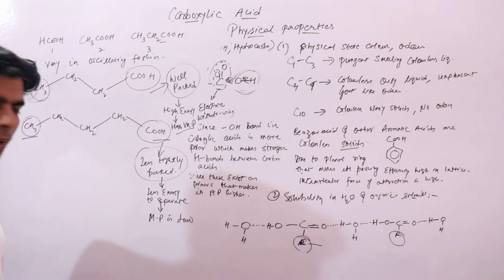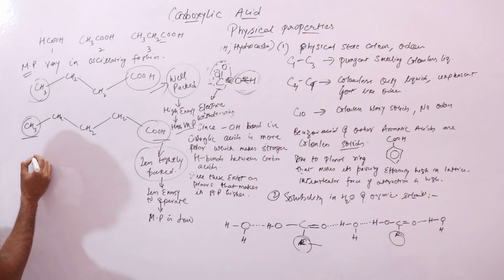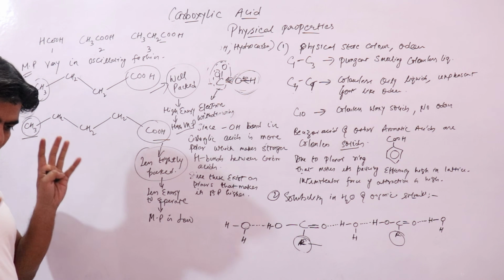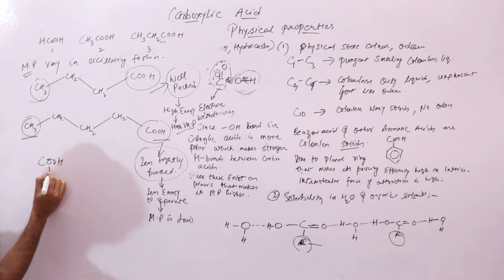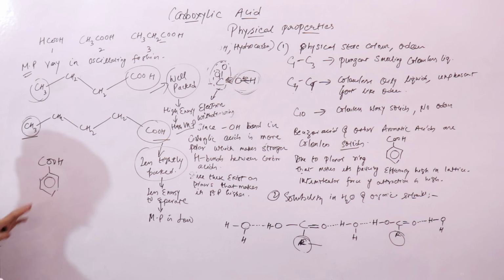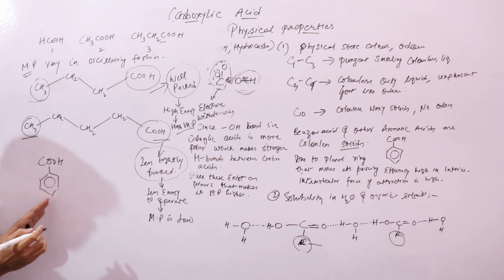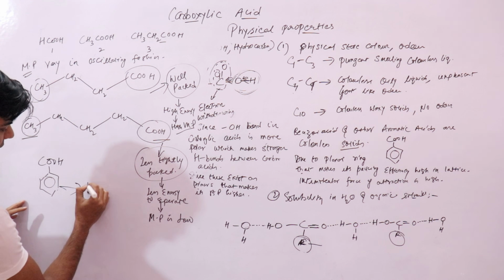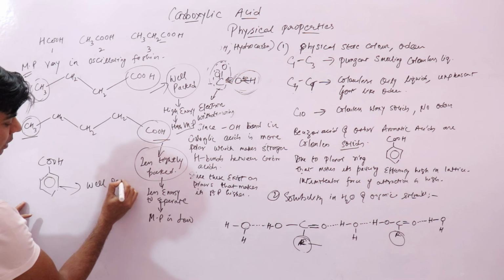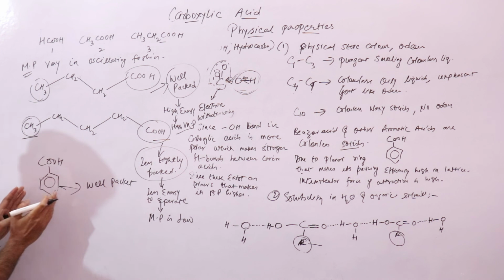Now coming on to aromatic acids. Aromatic acids are well packed because of the planar ring, right? They have this planar ring because this ring is planar. These aromatic acids, all aromatic acids, are well packed, right? Since these are well packed, their molecules